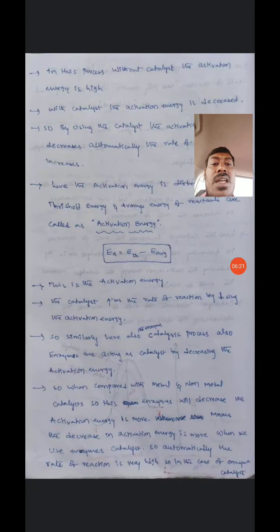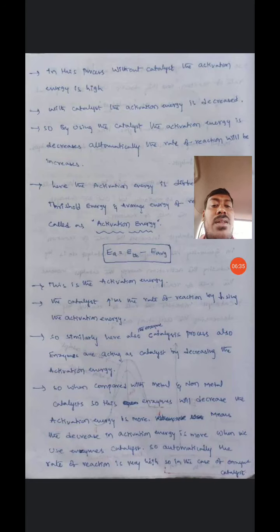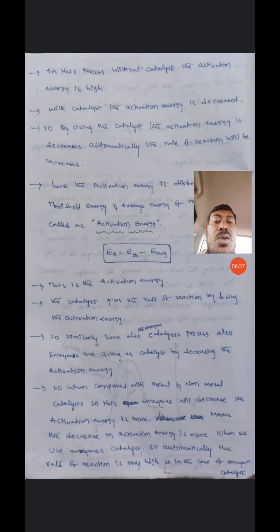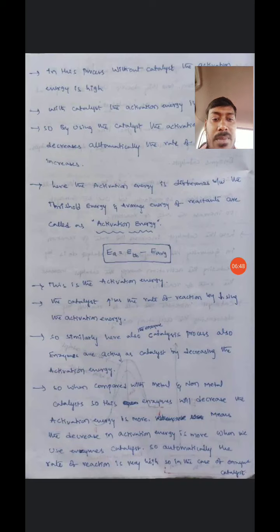Without catalyst the activation energy is high; with catalyst the activation energy is low. So by using the catalyst the activation energy decreases, and automatically the rate of reaction will increase.